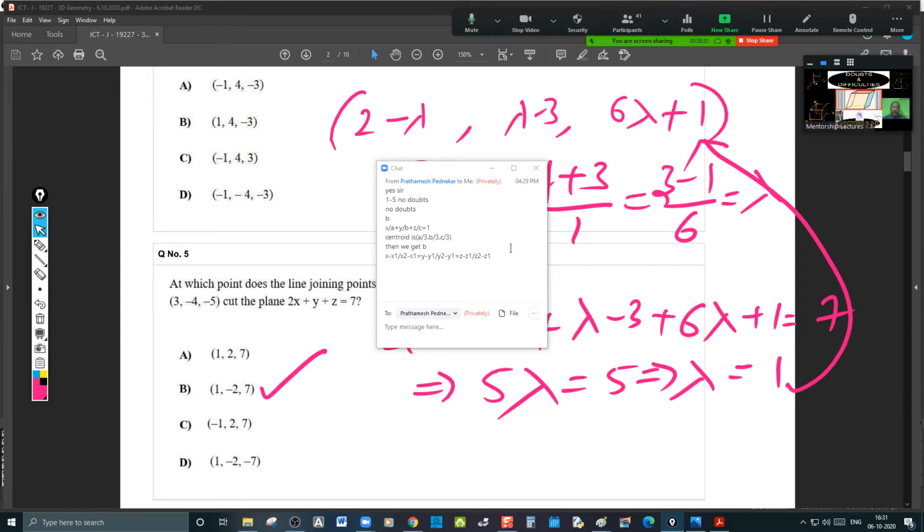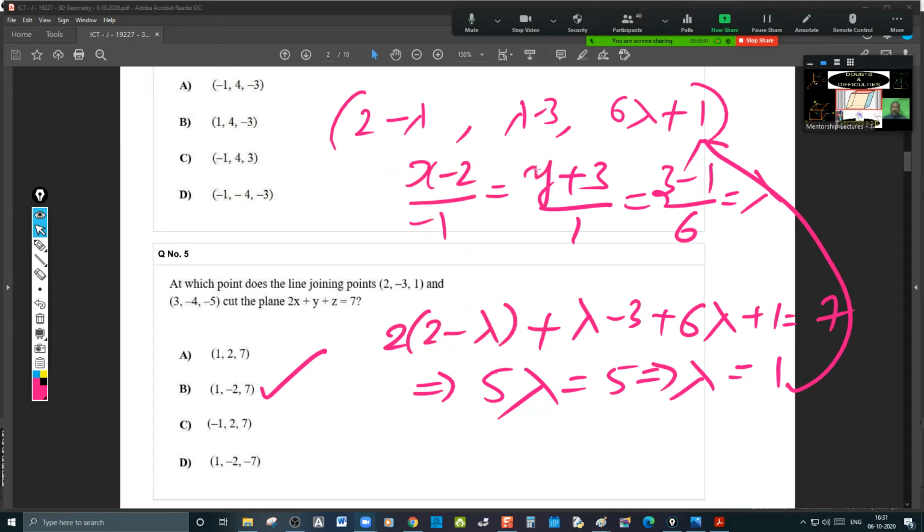Yes, Prathamesh asked about 1 to 5, no doubts. Centroid is A by 3, then we get B, x minus x1. Okay. Yes, that is done, beta. 1 to 5, no doubts. I'm moving forward.